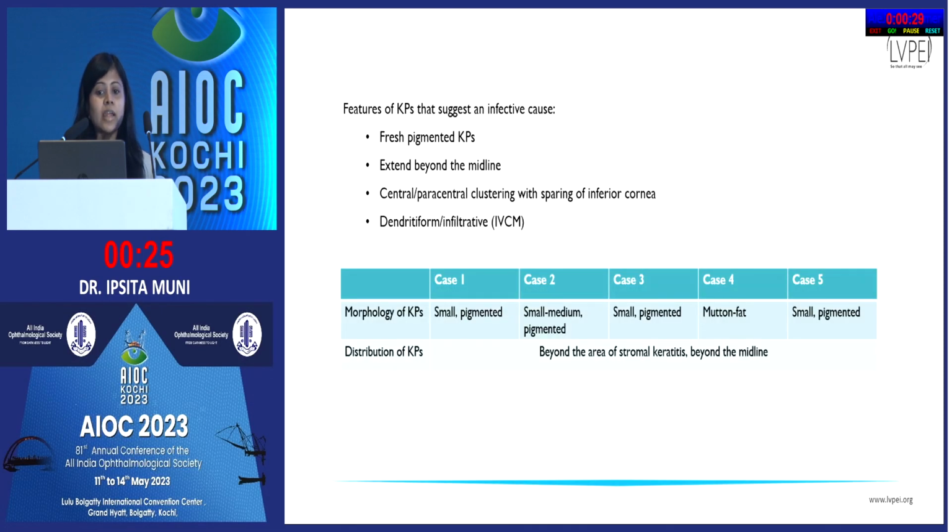So features of keratic precipitates that suggest an infective cause are the presence of pigmentation if they extend beyond the midline, if they are clustered centrally or paracentrally with sparing of the inferior cornea, and in vivo confocal microscopy if they have a dendritiform or infiltrative morphology. So in our cases, we found that most of the cases were small, pigmented, and were distributed beyond the area of stromal keratitis, beyond the midline.